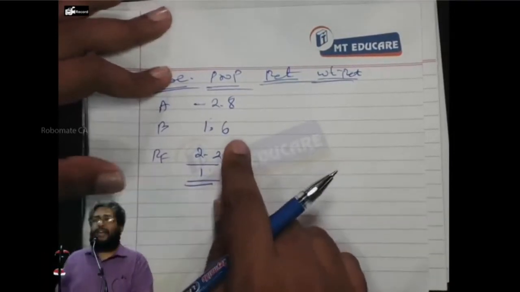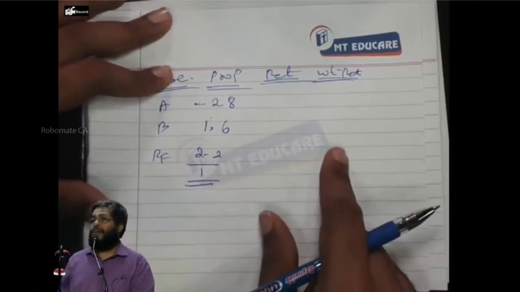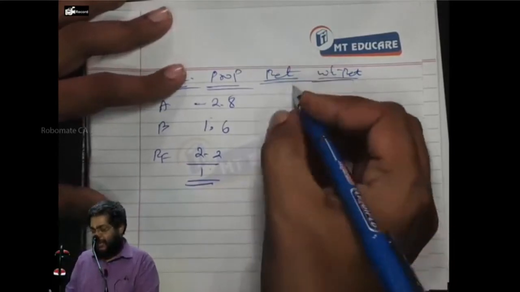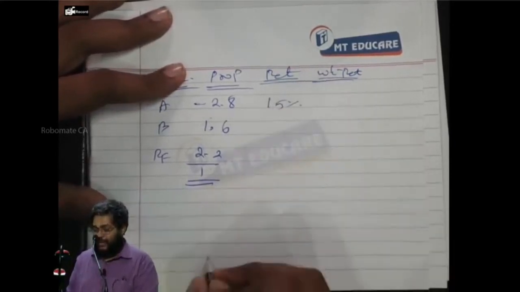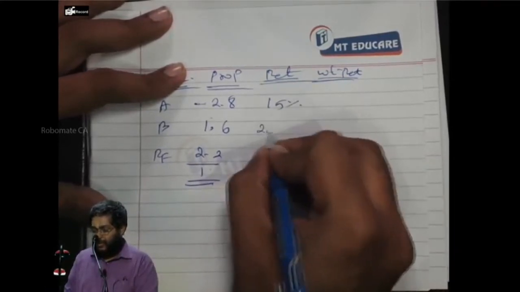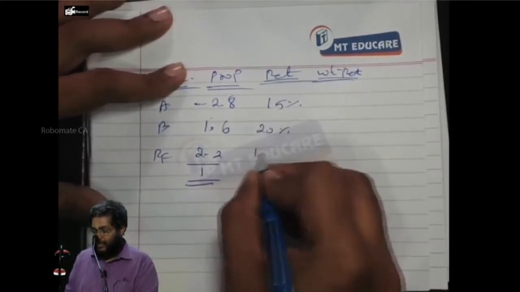Return of security A: look at the workbook and tell me the expected return of A. 15%. B, 20%. RF, 12%. Am I right?